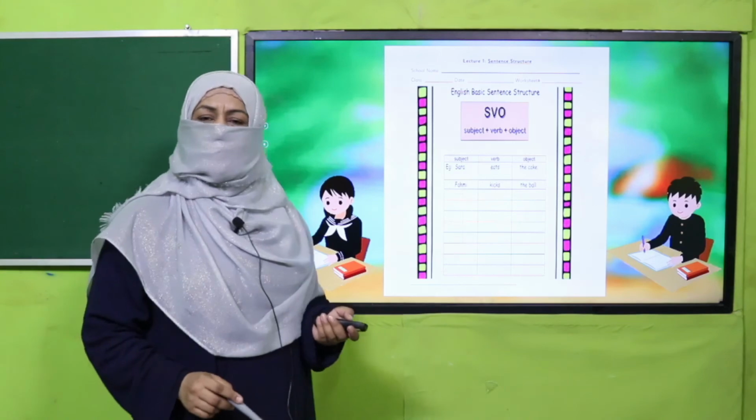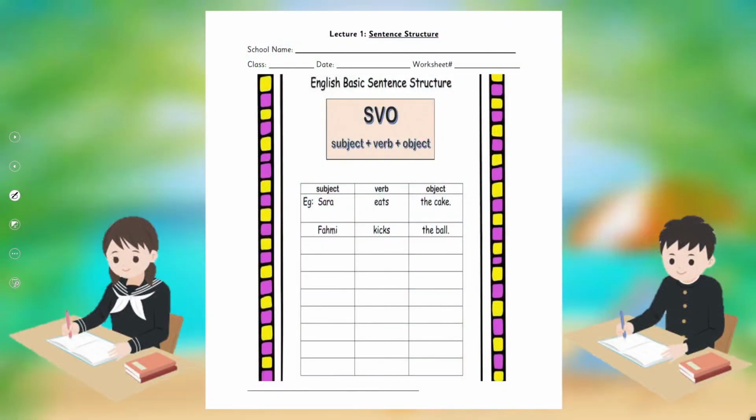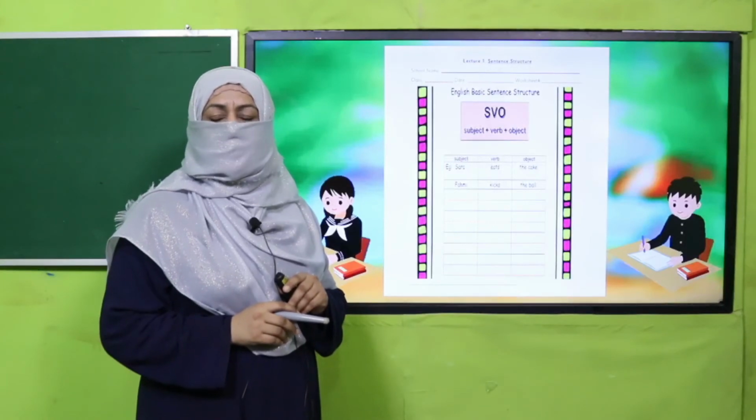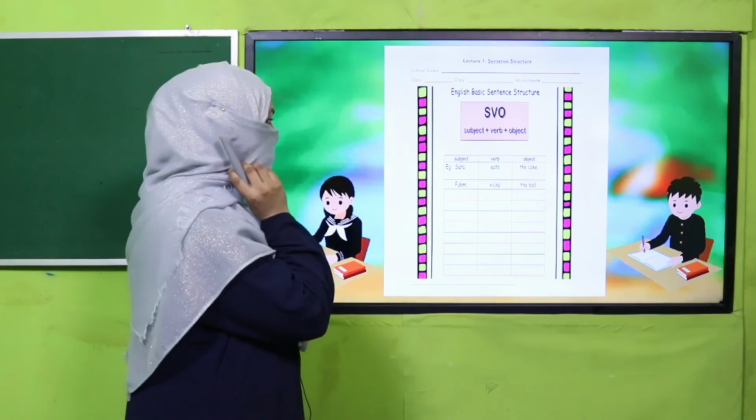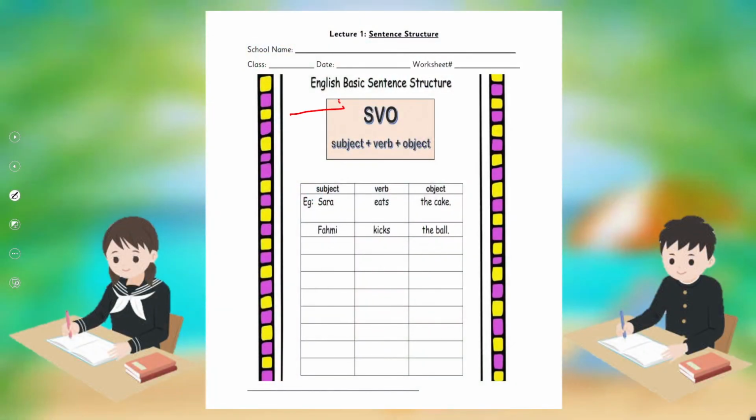My dear fellow teachers, the worksheet, lesson plan and PowerPoint presentation links are given. You may click, download them, and kindly provide a printed worksheet to students for practice. So my dear students, what you are going to do is follow the SVO, subject, verb, object pattern, and you will write sentences in this worksheet.